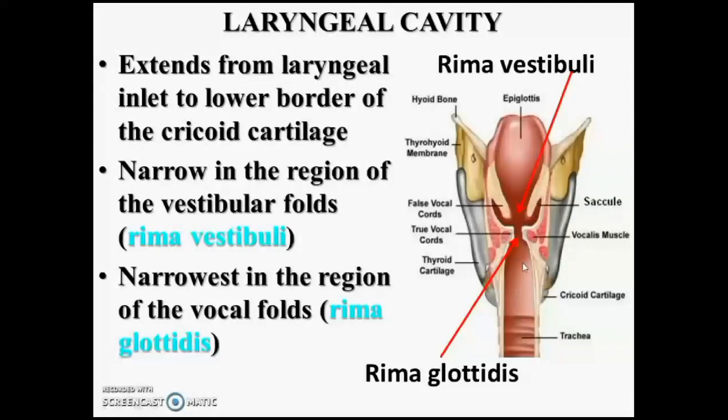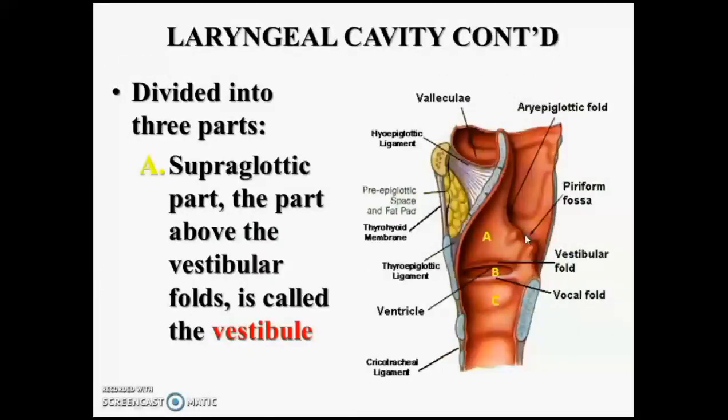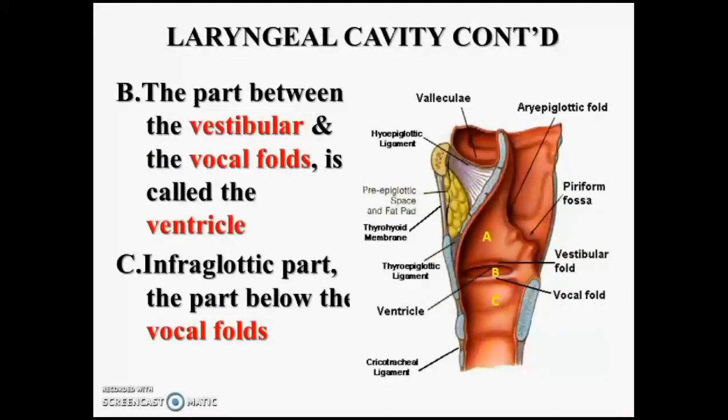You can see the narrow region between the two vestibular folds is called the rima vestibuli. Vestibular folds are above and lateral to the vocal folds, and the region between the vocal folds is called the rima glottidis, or rima glottis as we usually say. The laryngeal cavity is divided into three parts: the supraglottic part, from the aryepiglottic fold to the vestibular fold, and the part between the vestibular fold and vocal fold is called the ventricle or sinus of the larynx. The infraglottic part is from the vocal fold to the lower border of the cricoid cartilage.